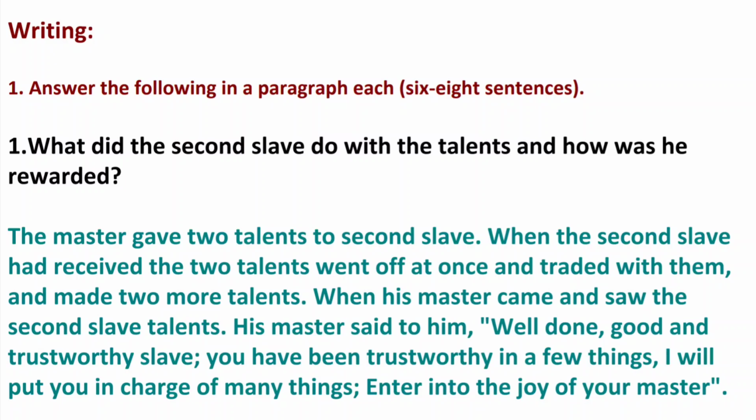Answer, the master gave 2 talents to the second slave. When the second slave had received the 2 talents, he went off at once and traded with them and made 2 more talents. When his master came and saw the second slave's talents, his master said to him, well done, good and trustworthy slave. You have been trustworthy in a few things. I will put you in charge of many things. Enter into the joy of your master.